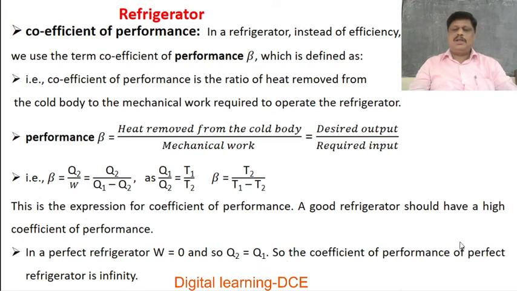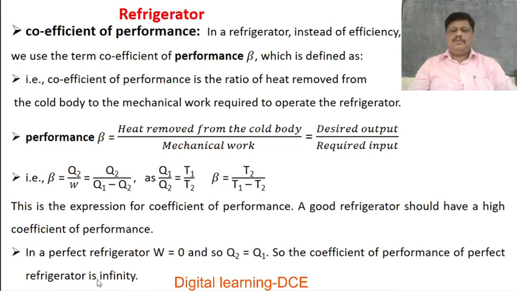So the coefficient of performance of a perfect refrigerator is unity. If work done W is equal to 0, then Q2 is equal to Q1. If Q2 is equal to Q1, then the ratio, coefficient of performance is equal to unity. This is a condition for a perfect refrigerator.